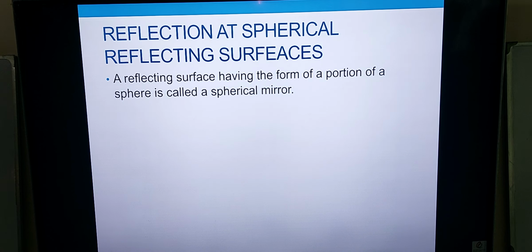Now, reflection at spherical reflecting surfaces. Basically, a reflecting surface having the form of a portion of a sphere is called a spherical mirror. There are two types of surfaces. I'll just explain. We have two surfaces: this is the convex, and this is the concave surface. So basically, these are the two types of mirrors which we'll be covering in this presentation.